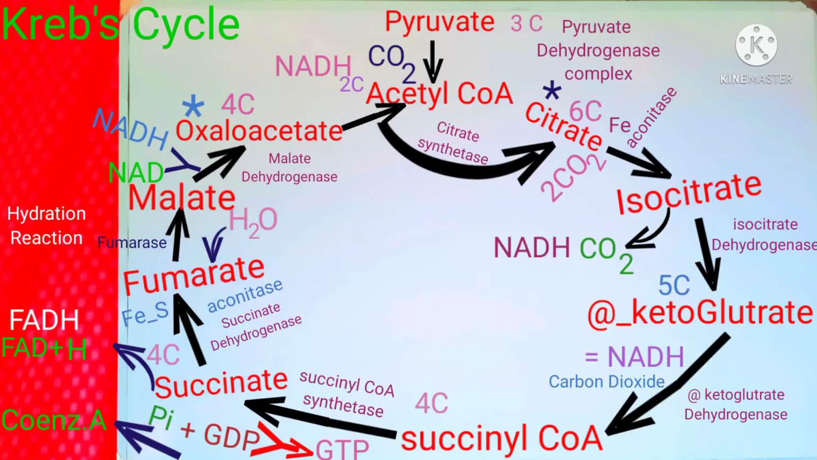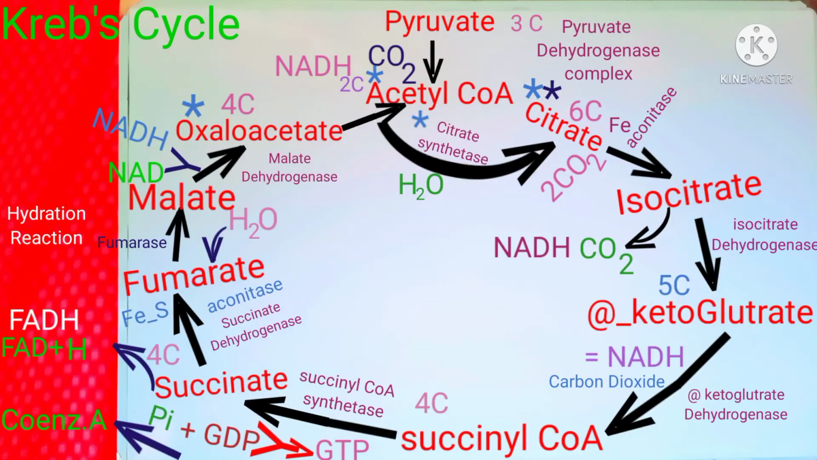So now oxaloacetate again combines with a molecule of acetyl CoA and leads to the formation of citrate with the help of the enzyme citrate synthase. In the presence of citrate synthase, an H2O molecule is also taken in this reaction. This accomplishes a full turn of the cycle, and the same sequence is repeated again and again to get more and more energy for the organism's body.